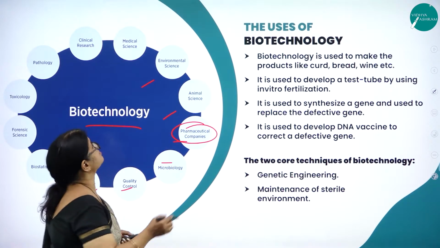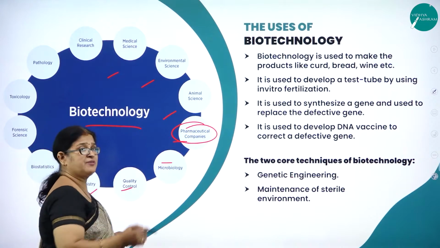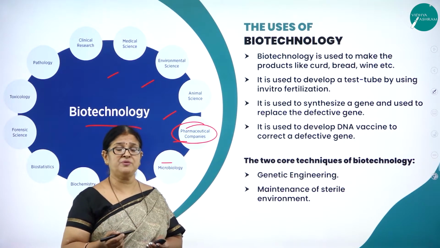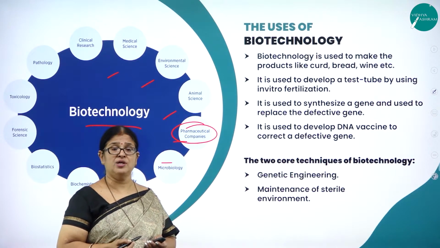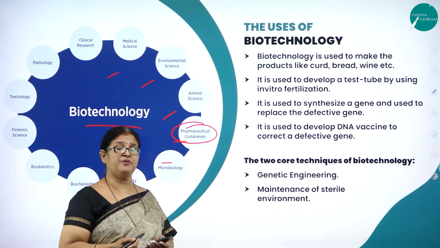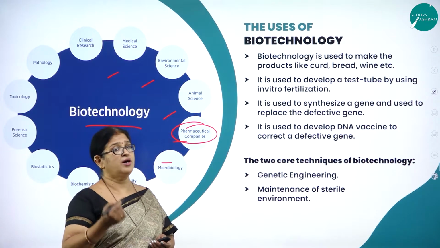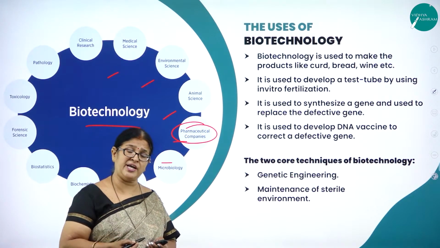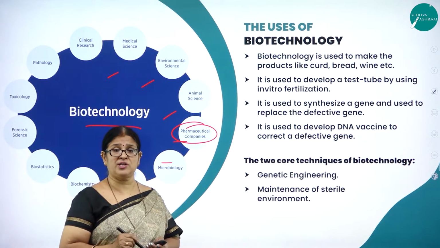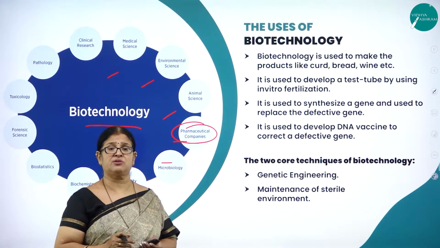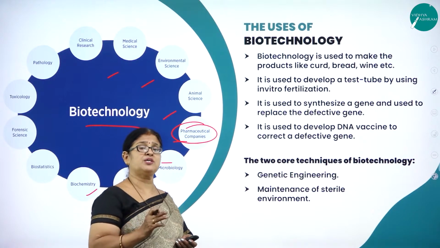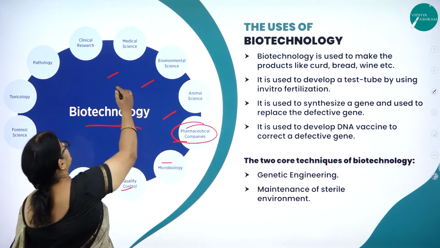in various aspects. Then in medical science, of course, now even a woman, if she wants to conceive and to have a baby, she can plan her child. In what way her baby should be, whether it should have blue eyes or curly hair or straight hair. So that is what technology is now. You can manipulate the genes, you can alter the gene structure as you desire. That is what is being applied in the field of medical science.